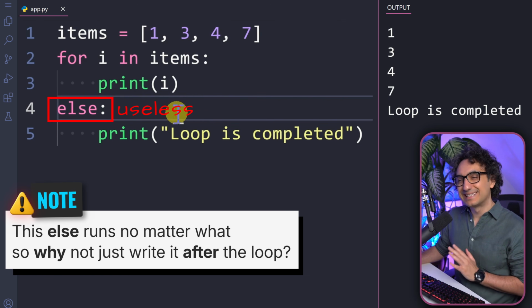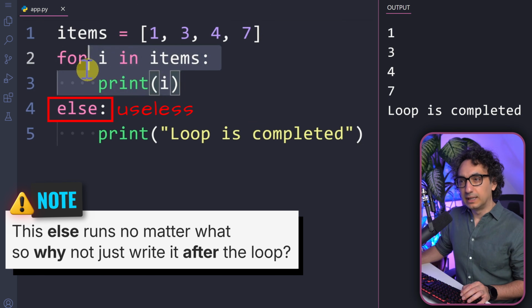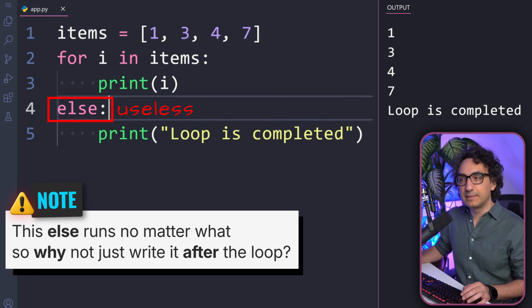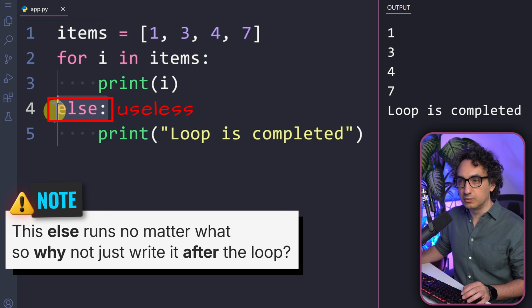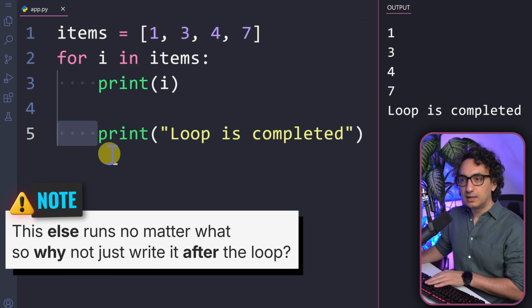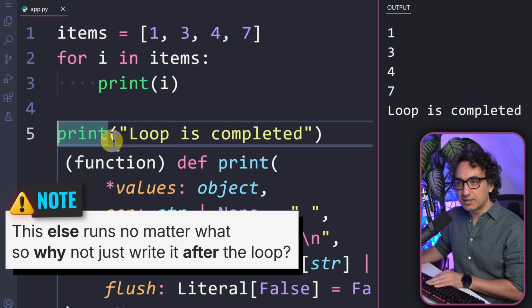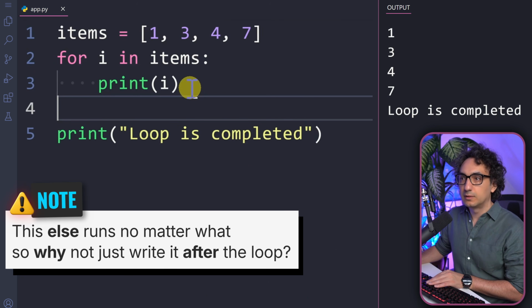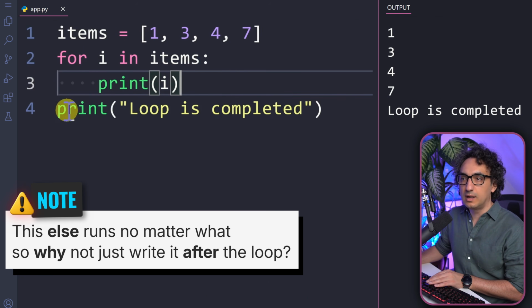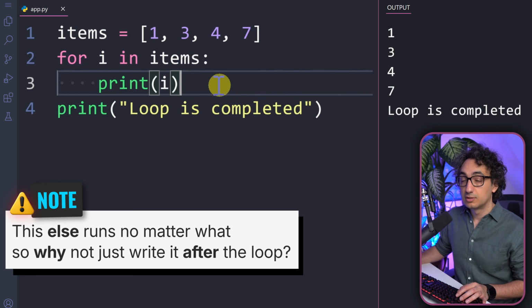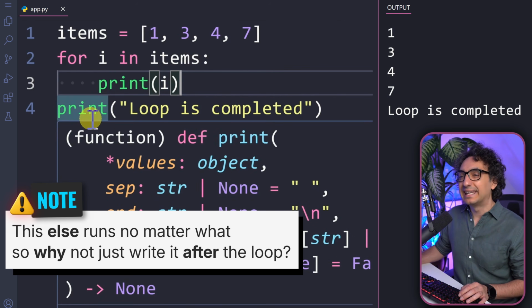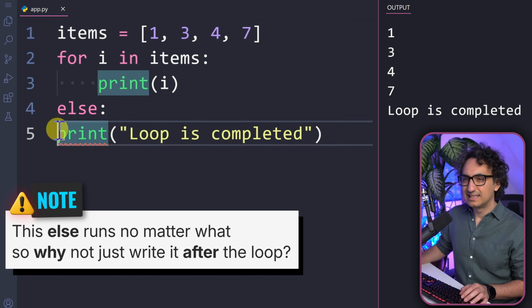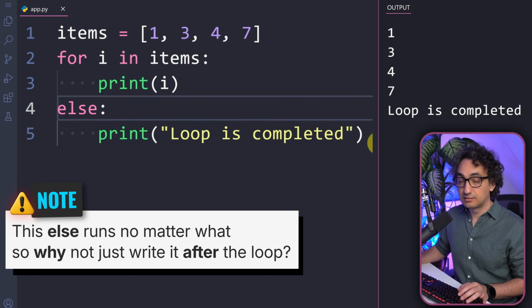Our code now makes no sense at all, because what we are doing here is looping through the items, and at the end we are printing a message. Actually, the else here is totally useless, because I can go and remove it, and it's simply an instruction after the for loop. So after Python is done with the loop, just go and print loop is completed. If you execute it, you will get the exact same results. So having an else like this is totally pointless.